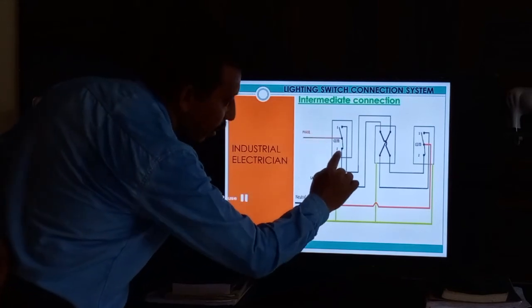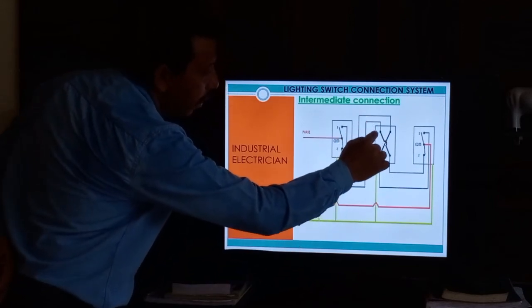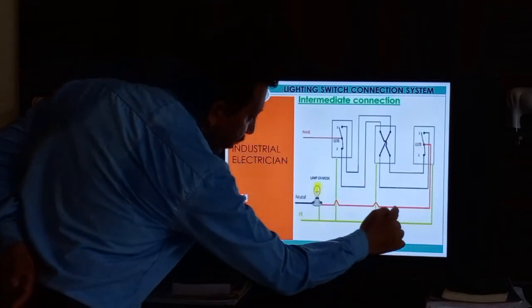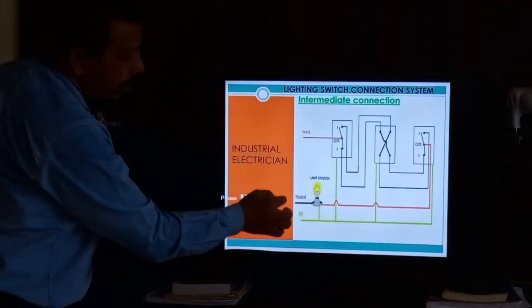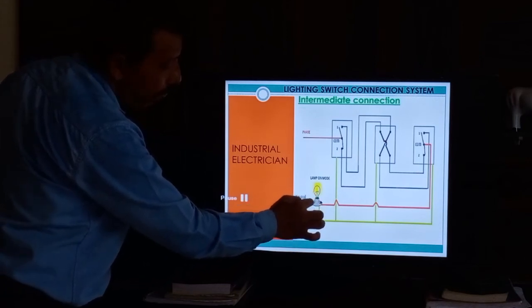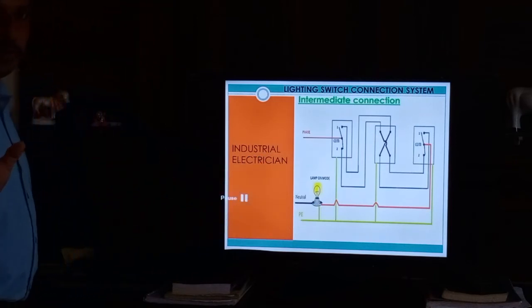If you push the switch on the ground floor, the supply goes through the intermediate switch to the other two-way switch, and from that two-way switch again to the lamp. The neutral wire is already here. The neutral is always connected directly to the device. This means the light is in the on condition.